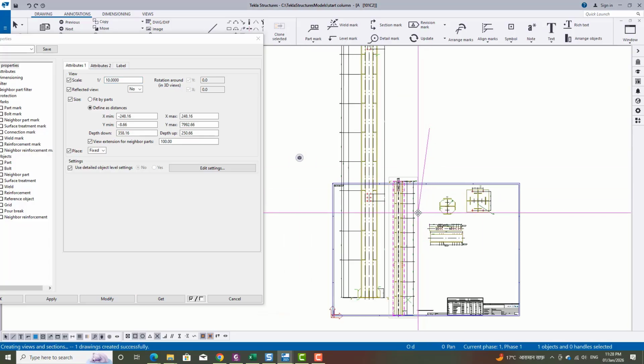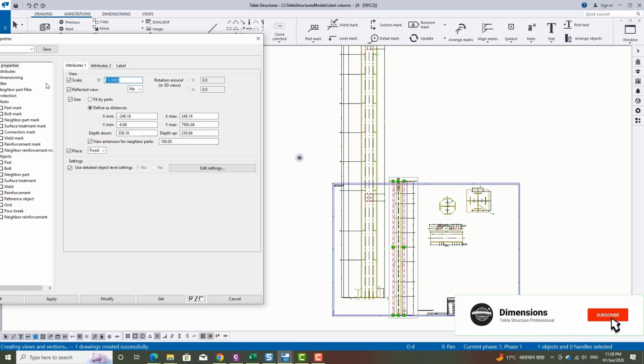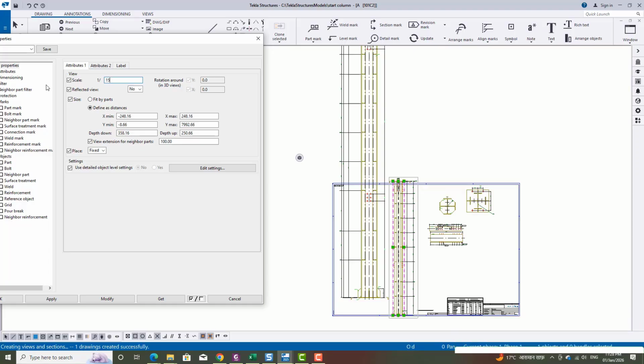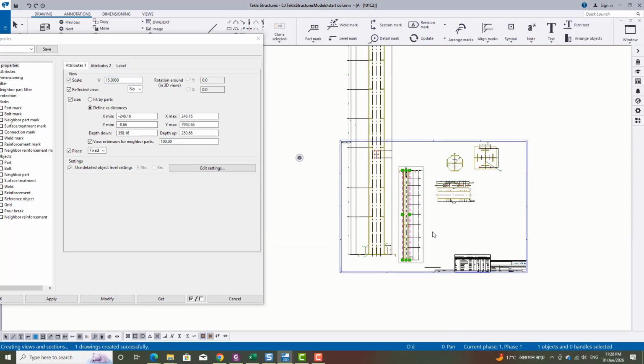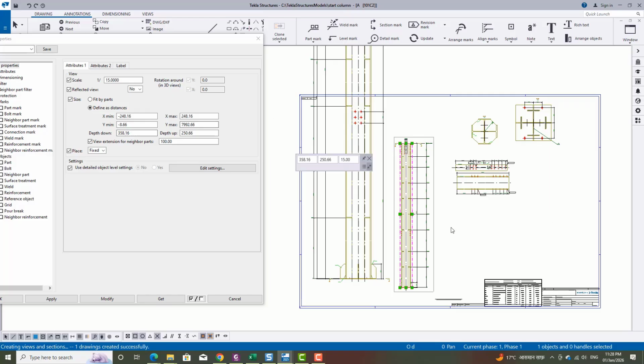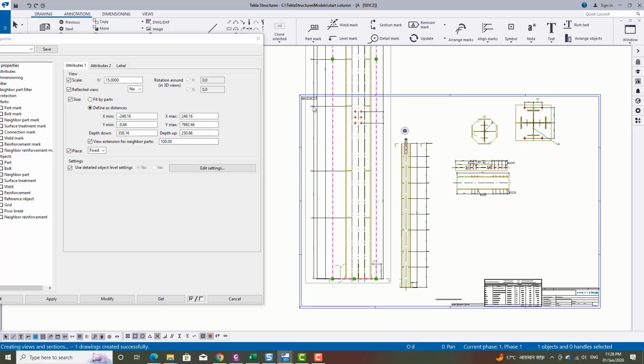Still it's going outside from the template. So we just go with the 1:15 scaling factor, click on the modify, then now it properly fits in the layout. So this scale is suitable for this view. Now again click on the other one and click on the modify.